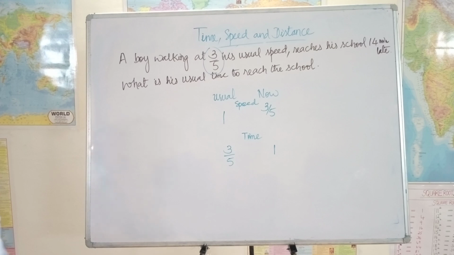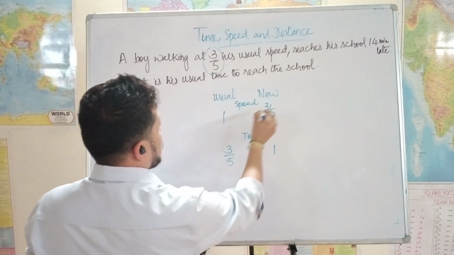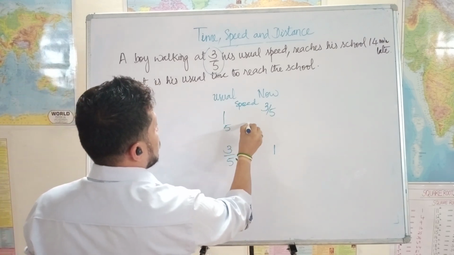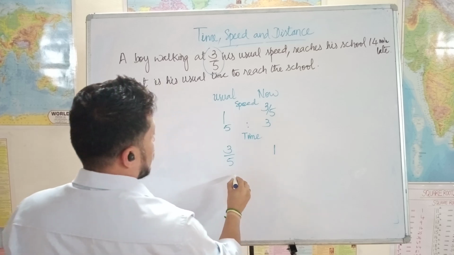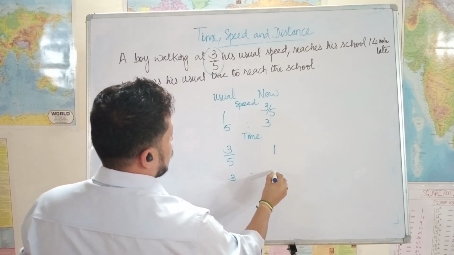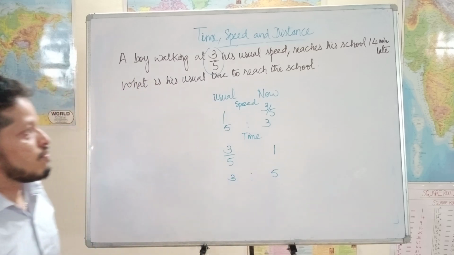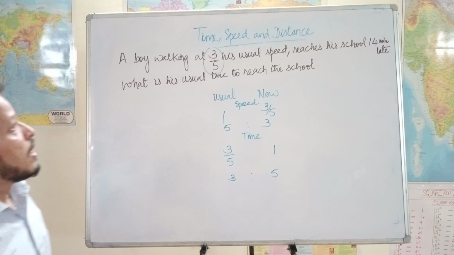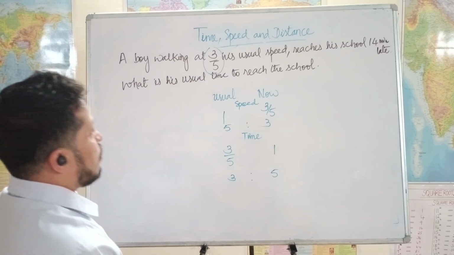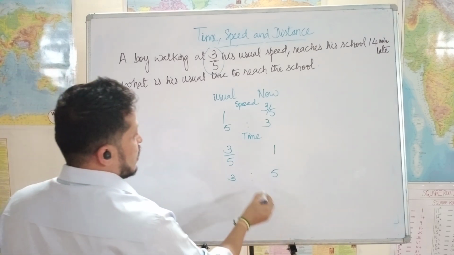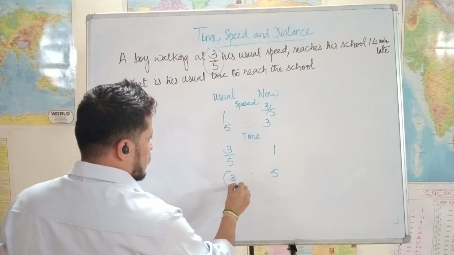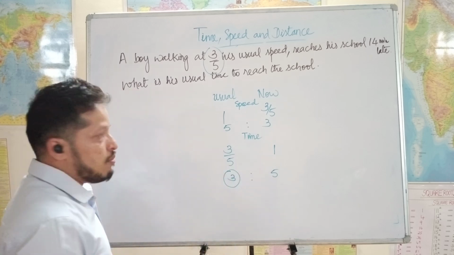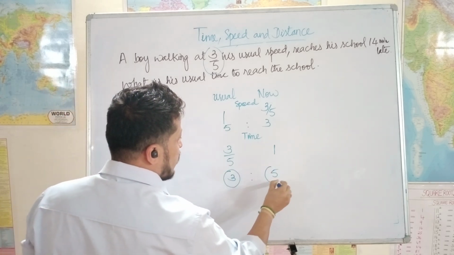Correct? That means this ratio can also be written as 5:3, and this ratio can be written as 3:5. Okay? Clear? And the ratio of difference in time, see, if he was taking 3 units of time, now he is taking 5 units of time.